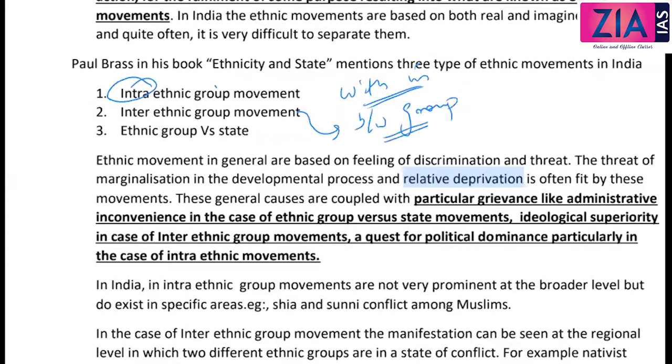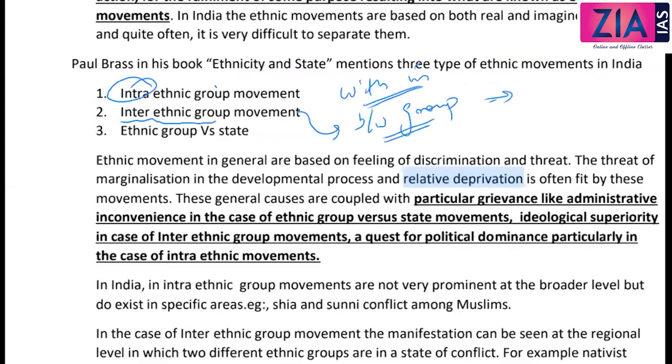So when we talk about inter-ethnic group, we can talk about interstate issues also, because state is on the basis of language. Language is a commonality, language is an identity, so language can also be part of ethnicity. So that can be one example.